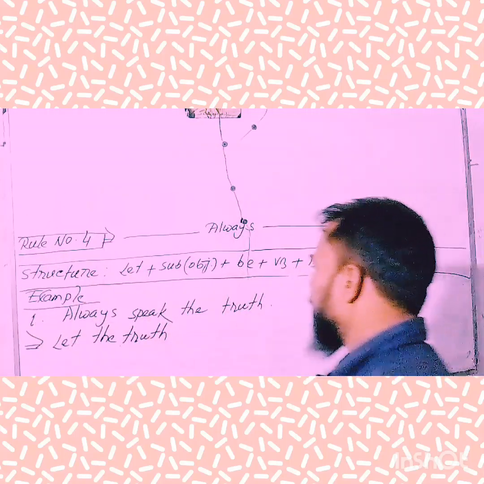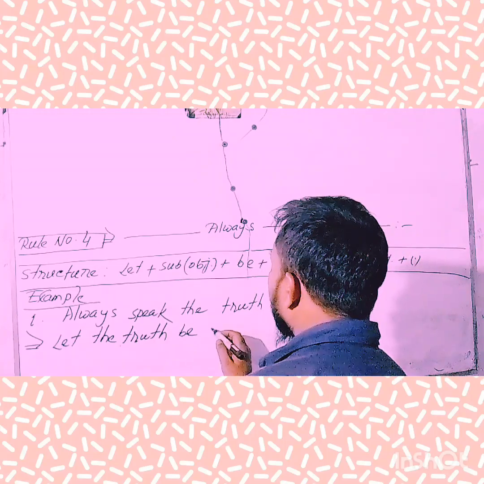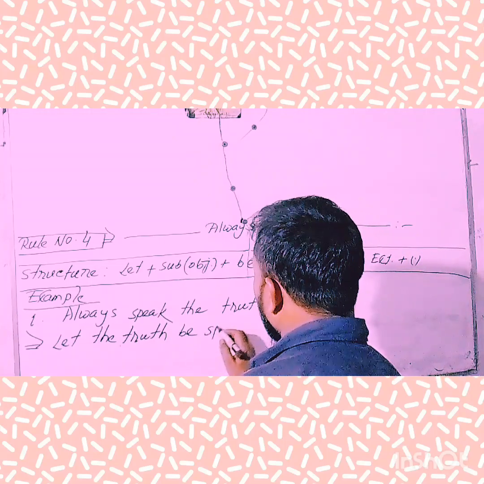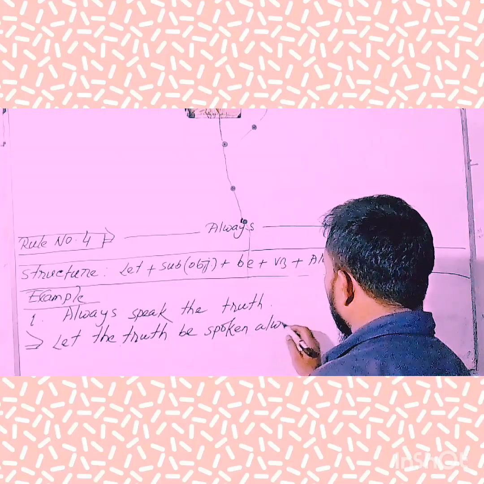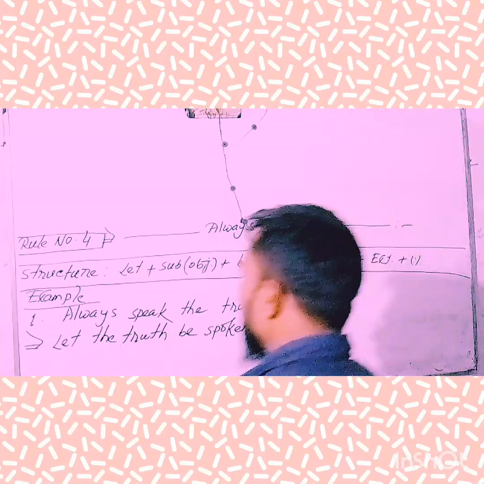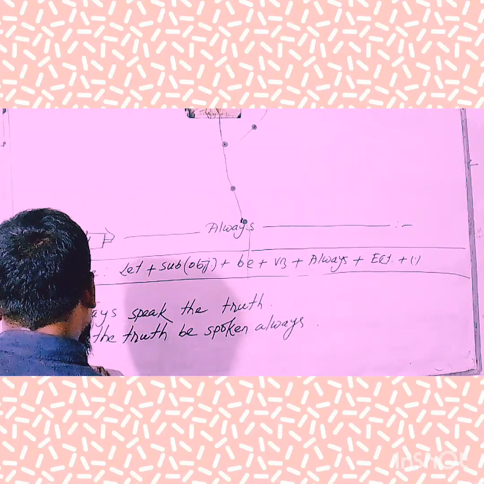Then we'll have to use be. Next, the third form of verb. We have the verb speak, and the third form of verb speak, of course, is spoken. Next, always. Finally, end with a full stop. Okay, my dear learners, next example.